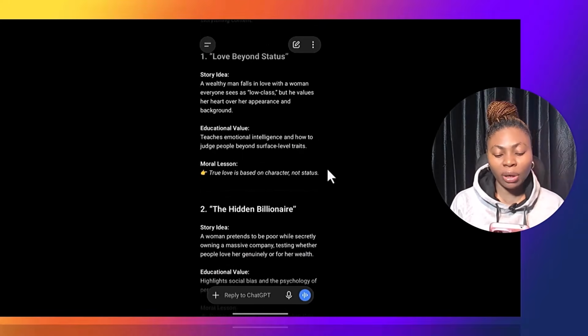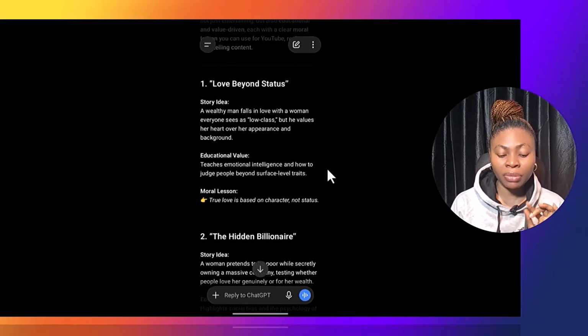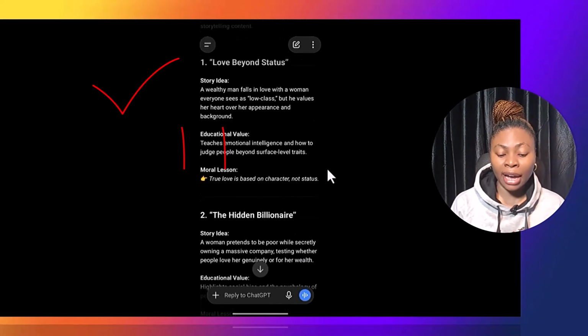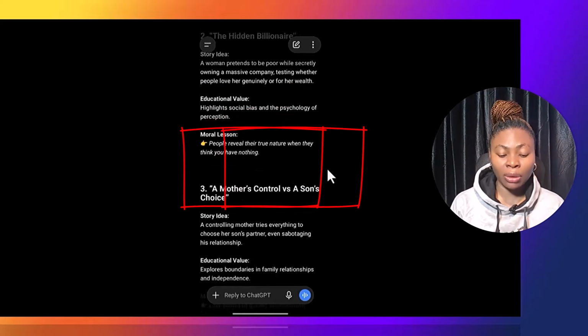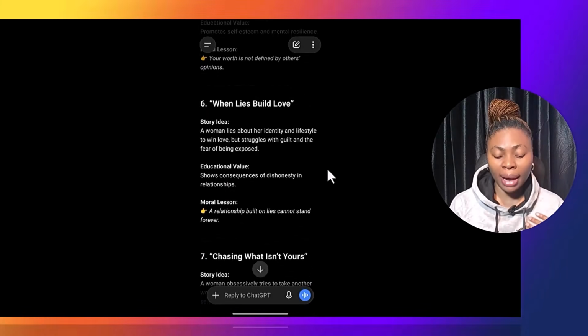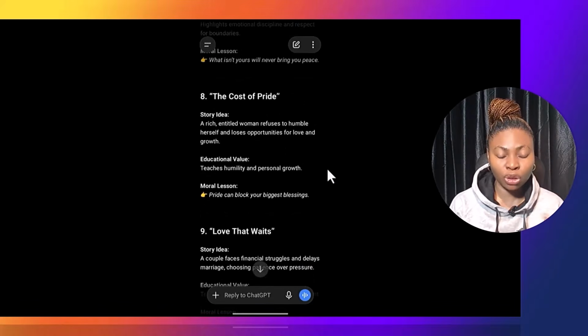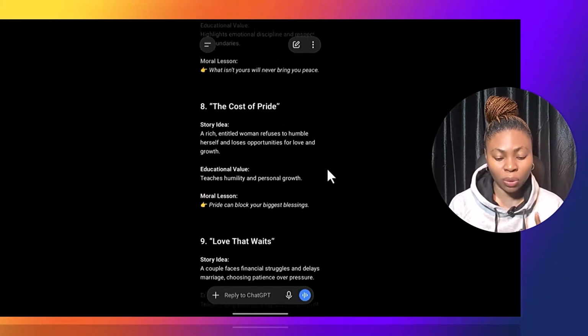All right. Once ChatGPT gives you the ideas, if you notice, it has given us idea 1, and not just that, but the story idea, educational value, and the moral lesson. With this, you are the one to read the stories one by one. How does it make you feel? Choose any that resonates with you and that you feel will resonate with your audience. For the purpose of this video, we are going to go with one particular story idea.